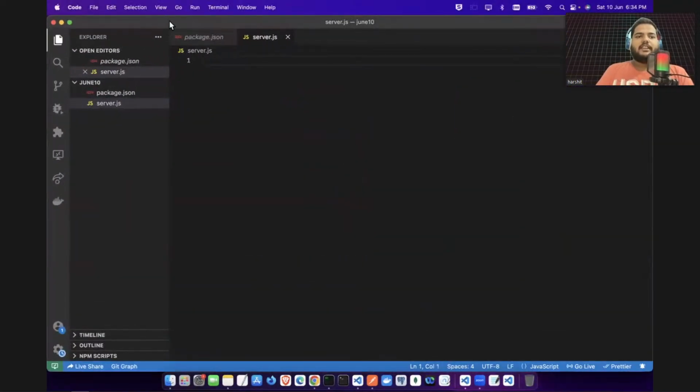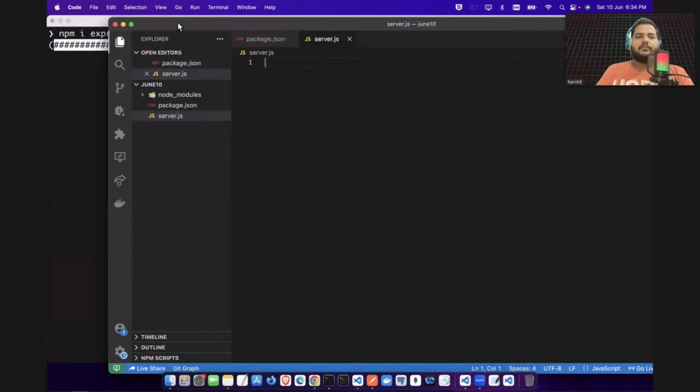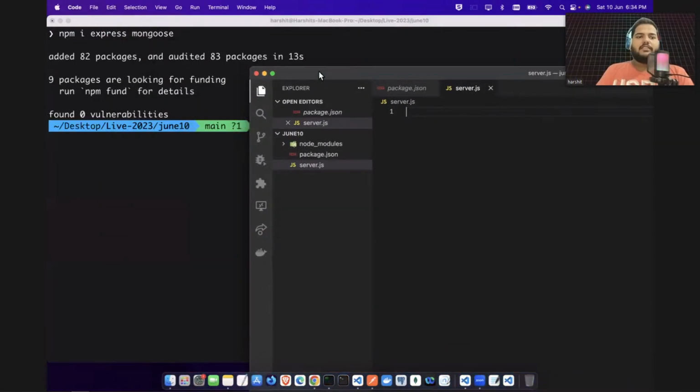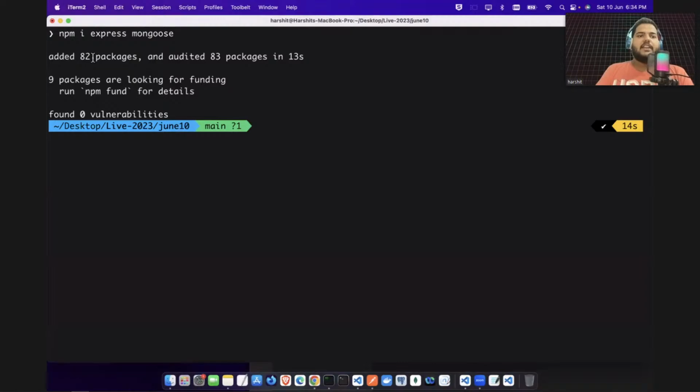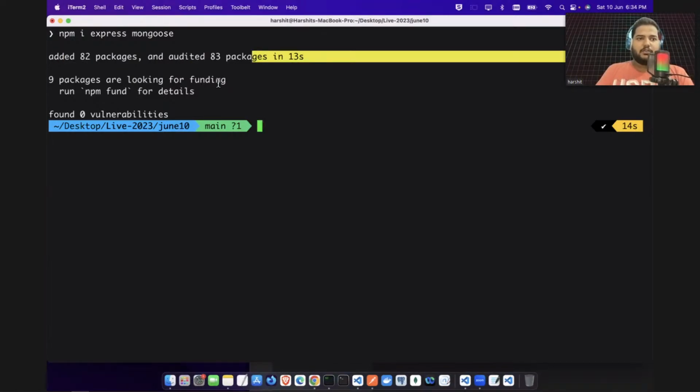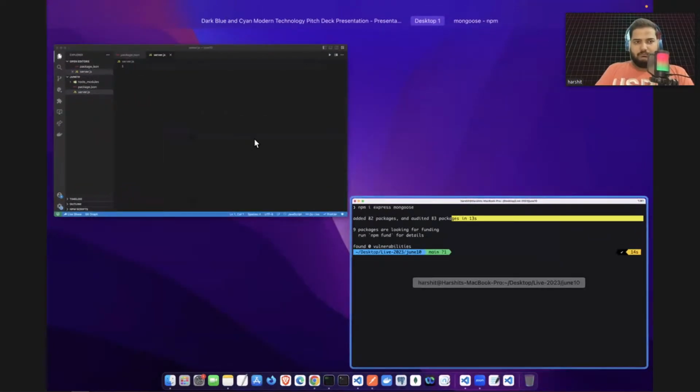Now if you go to your VS Code, this is the project structure I have. Now these are installed. You can see here: added 82 packages and audited 83 packages in 13 seconds. It took 13 seconds to download it.